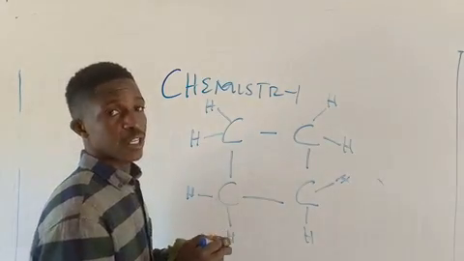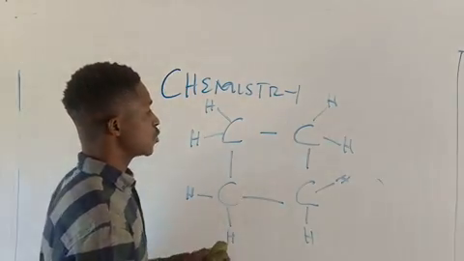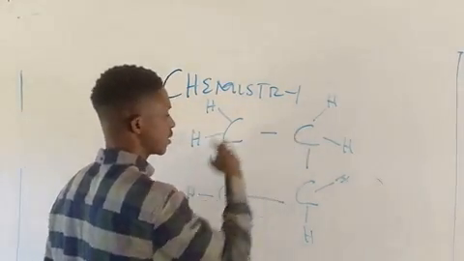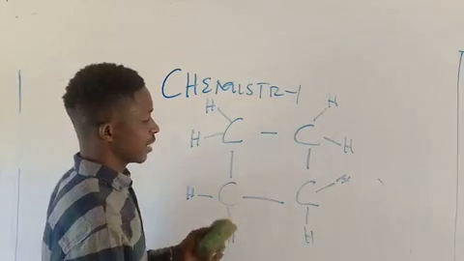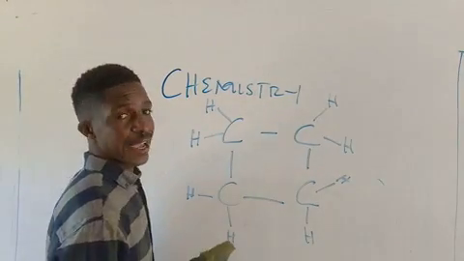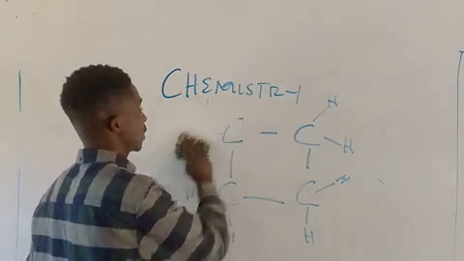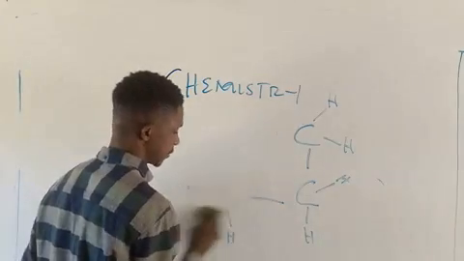I can call this one cyclobutane. Can you see carbon bonded to carbon, bonded to carbon, and bonded to carbon? This one has another different name. We call it cyclobutane. It is in a ring form. Still, I'm going to talk about this.